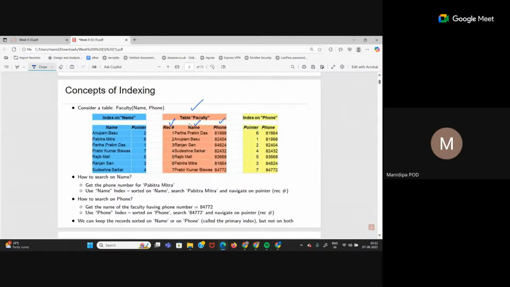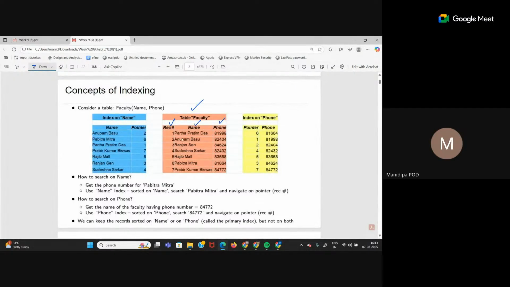So each record in an index will have two parts. One is your key part, one is your pointer part, right? Just like in your book, key part is your chapter name, pointer part is your page number. Similarly here, key part is coming from the key that you chose, the attribute that you chose to be the unique identifier, and the pointer is the record pointer to the actual table, right?